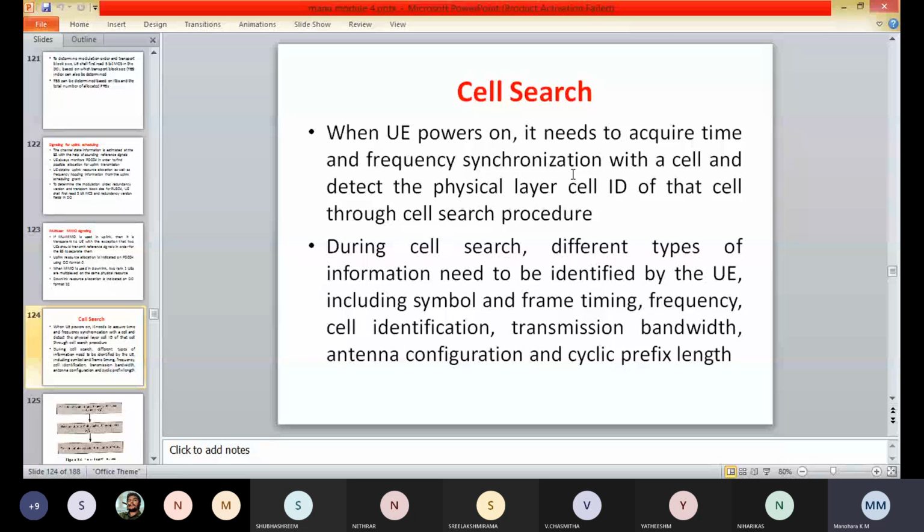It is very tightly related to the cell selection process, because the user equipment goes through the search process first before it goes to cell selection.